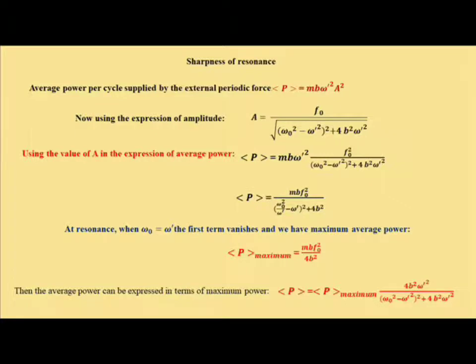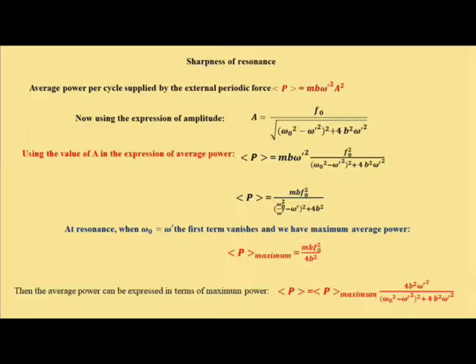Now look here, dividing up and down by omega prime square, what do we have? The average power P is equal to m b f0 square divided by, if we take omega prime square inside the bracket, (omega 0 square divided by omega prime minus omega prime) whole square plus 4b square, where omega prime square cancels out. Now as we know, when resonance takes place the power becomes maximum; the power given by the external periodic force and the power consumed by the system is maximum at resonance.